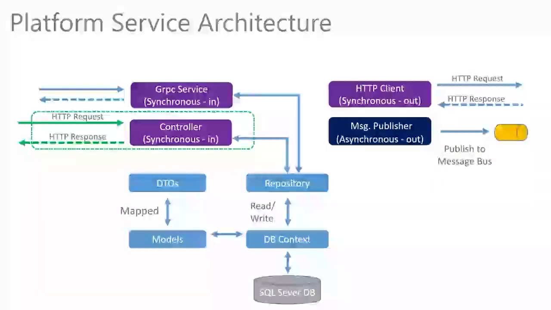And what are data transfer objects? They're basically external representations of our internal models. And you might be going, why do you want to do that? Well, you don't want to expose your internal models to external consumers. Why not? Well, number one, there might be data in your internal models that you don't want to expose, right? The other thing, which is possibly just as important, is that as soon as you expose your internal models to external consumers via an API, for example, straight away you're creating a contract with them. And if you then want to start changing your internal models, which is entirely conceivable, and you should be able to do that, you may break the contract with your consumers.